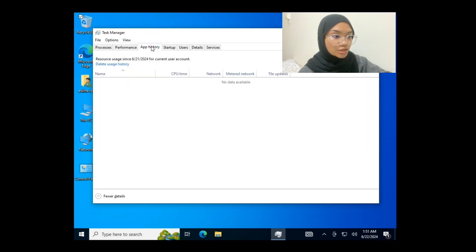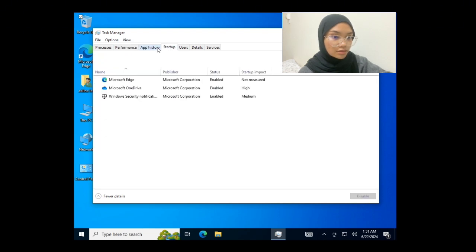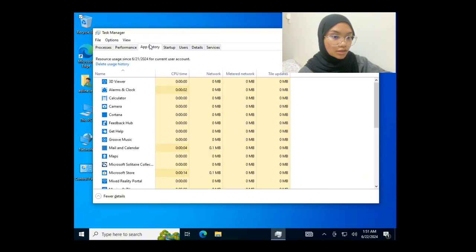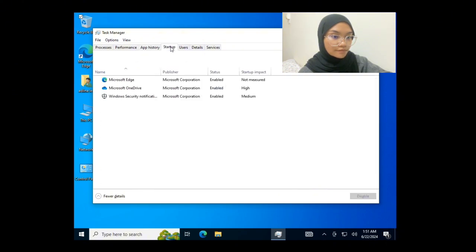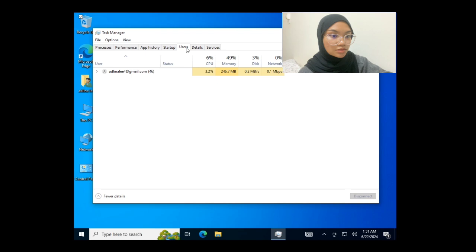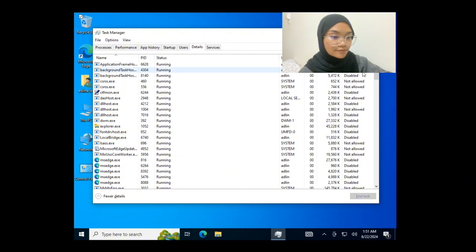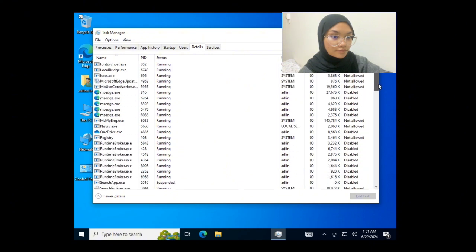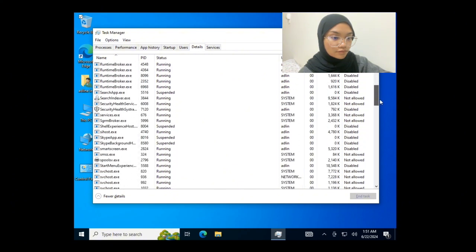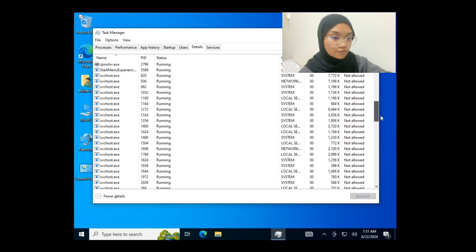You can also see your app history, startup, users, details, and services.